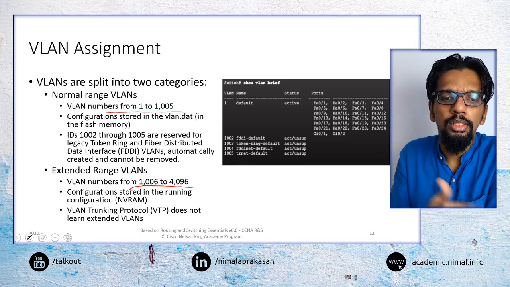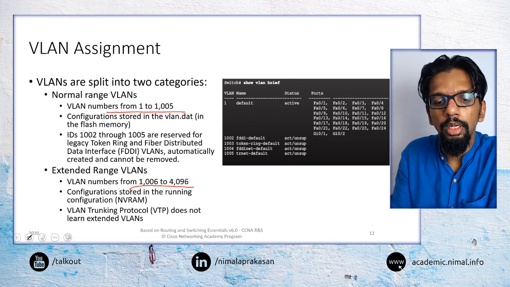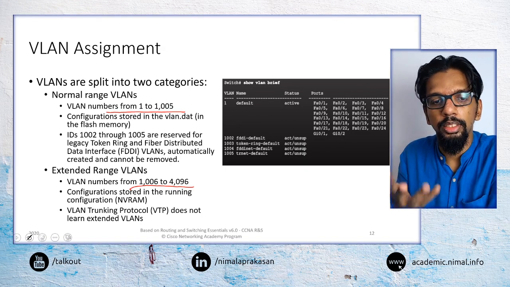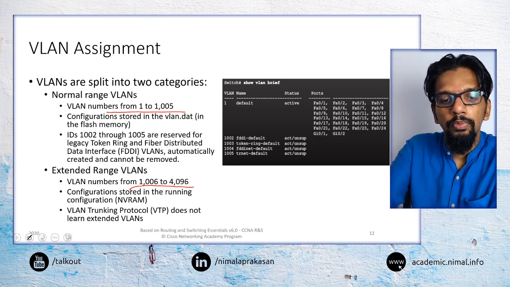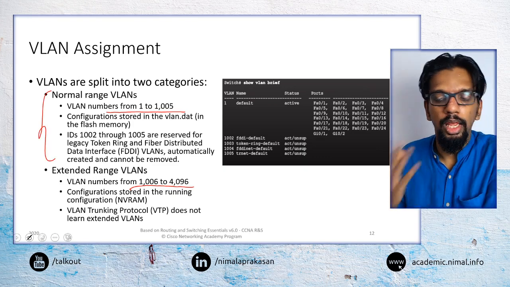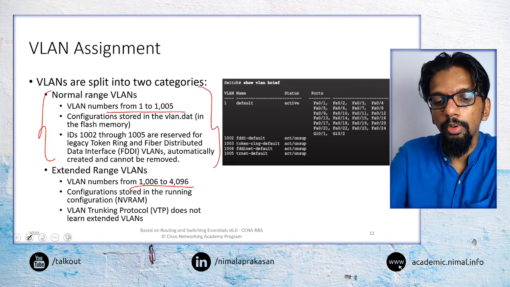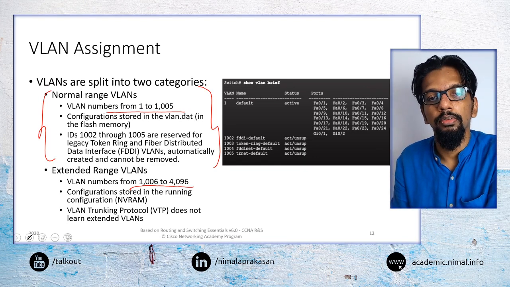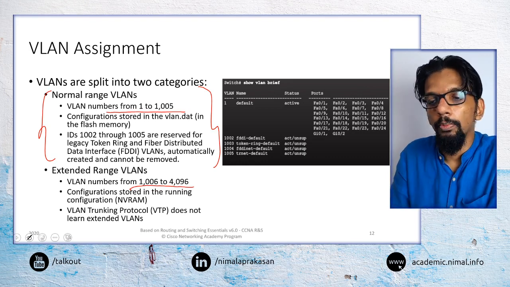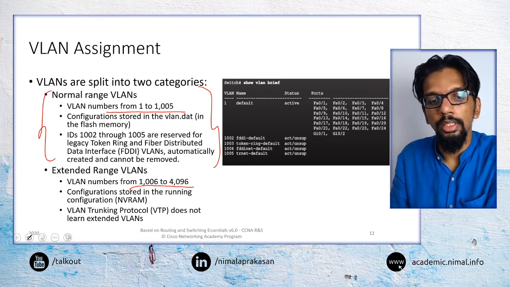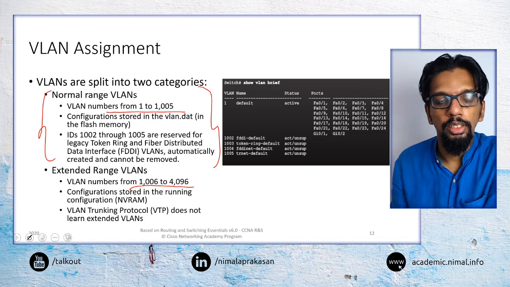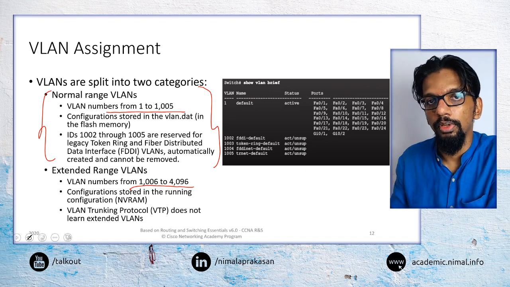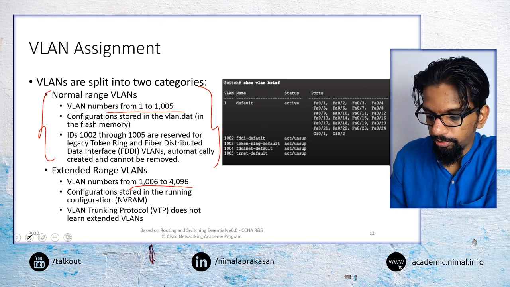But in most typical organization networks, we would tend to use normal VLANs most of the time. Only in very rare circumstances may we go to extended VLANs, because in most network situations, only using the VLANs in the normal range would be enough to configure the whole network.